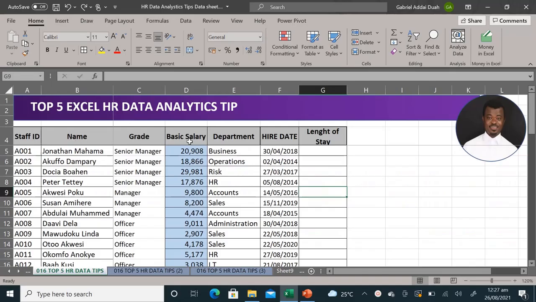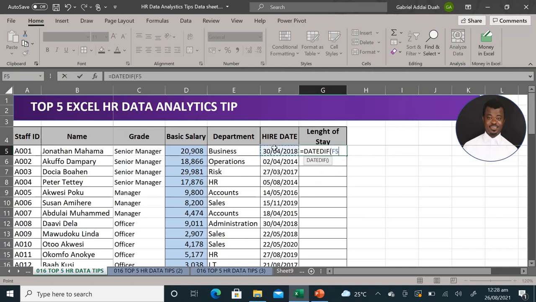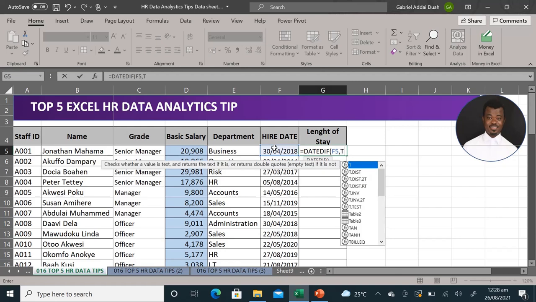Let's get started. I have my HR data, as you can see, and one of the most important things as an HR professional you need to calculate is your length of stay, how long people have been in the organization. And it is always better you calculate it in months. The DATEDIF or the date diff function comes in handy.